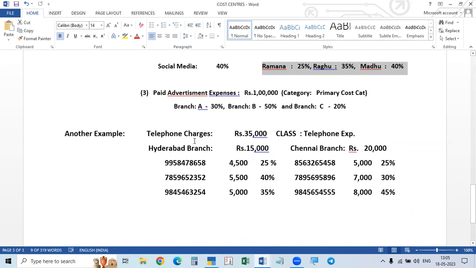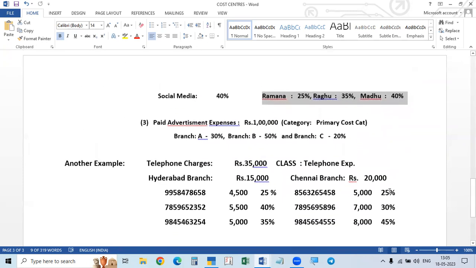For Chennai branch, telephone charges C, we can make the cost center class. Hyderabad branch is one category, and Chennai branch is another category. These numbers are under Hyderabad branch, these numbers are under Chennai branch. You have to make two entries separately, because the cost center class will be different: telephone charges H and telephone charges C. We cannot give both, we can select only one class there. So first you select this class, make the entry, and then select the other class, make the entry. Okay, like this. You try this also.